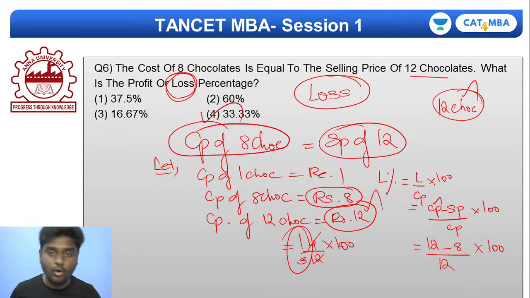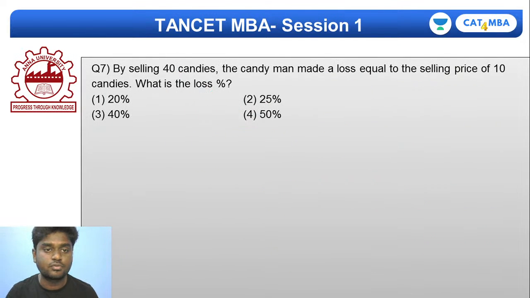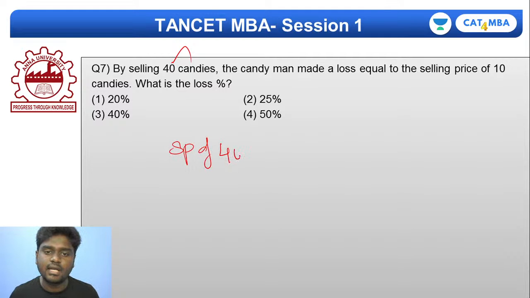Come on, guys, let's go for the seventh question of today's session. By selling 40 candies, the candy man made a loss equal to the selling price of 10 candies. What is the loss percentage? I think this is much more similar to the sixth question we did. So now listen, by selling 40 candies, we made a loss.